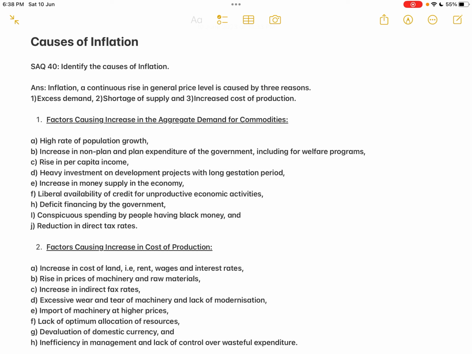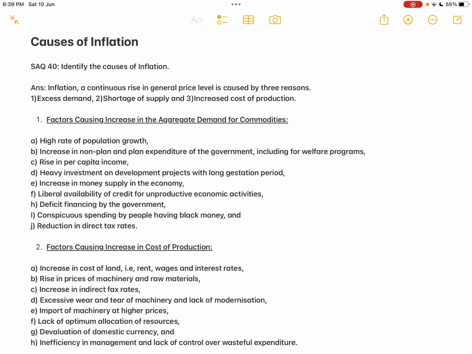And point H, deficit financing by the government. So financing the deficit by the government. What is a deficit? Whenever public expenditure, that is government expenditure, is more than public revenue, that is government revenue, how does the government finance the deficit? Either the government can borrow, or the government can ask the central bank of the country to print more currency notes. So there are ways in which the government will finance the deficit, but that again results in a huge volume of circulation of money in the country. The money supply in the country will keep increasing.